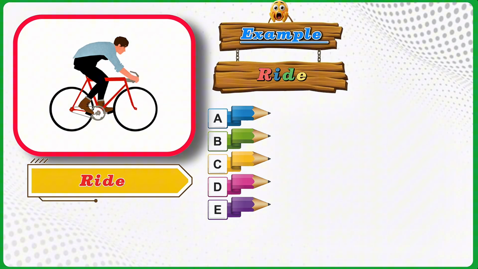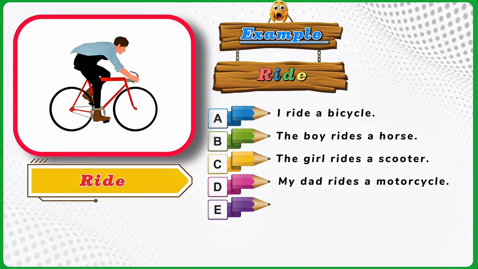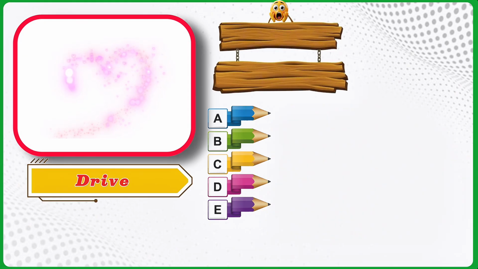Ride. Example. Ride. I ride a bicycle. The boy rides a horse. The girl rides a scooter. My dad rides a motorcycle. We ride the bus.